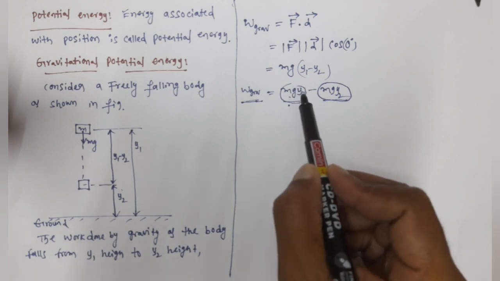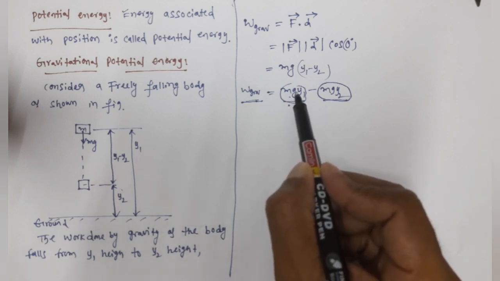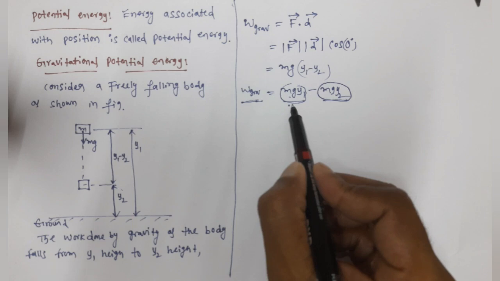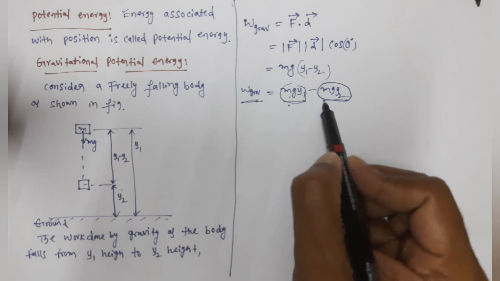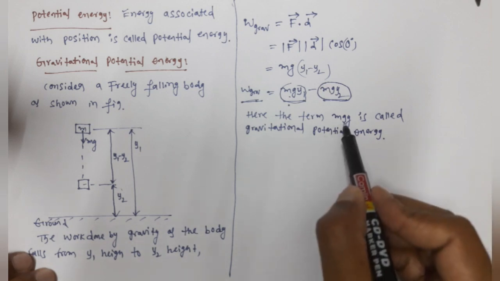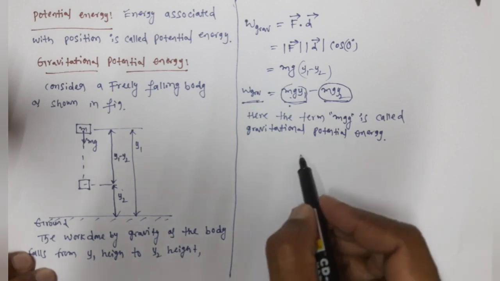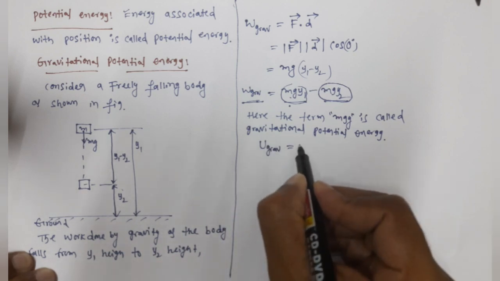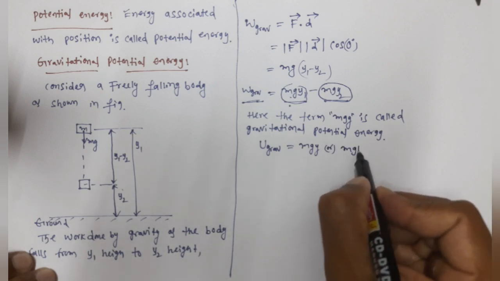So this energy is called potential energy, and we have acceleration due to gravity term here. That's why this term represents gravitational potential energy. Now can we write a general expression for gravitational potential energy? So we have y1 and y2. This is initial gravitational potential energy and this is final gravitational potential energy. Here the term mgy is called gravitational potential energy. Now we write a general expression. We use a symbol U. U grav is equal to mg y, or in some books they also write mg h.